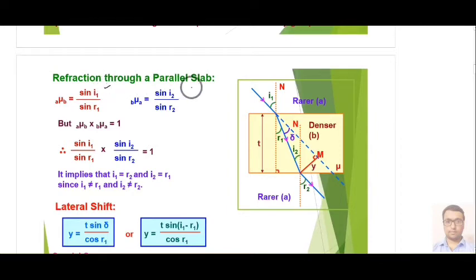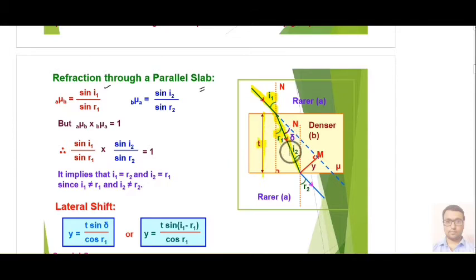Next we have refraction through a parallel slab. In this case we have a slab of glass, and here refraction will take place. Suppose this is your incident ray, the first ray, incident at this particular point. The angle of incidence is i1. Then the refracted ray will be this one, and the angle of refraction will be r1. Suppose the thickness of the slab is small t.